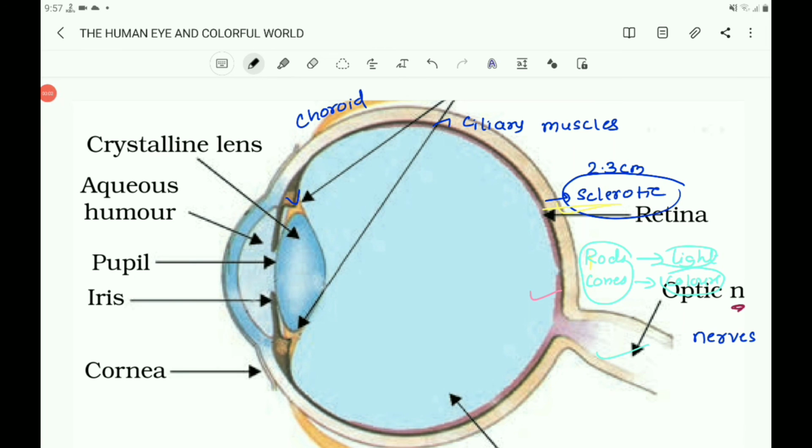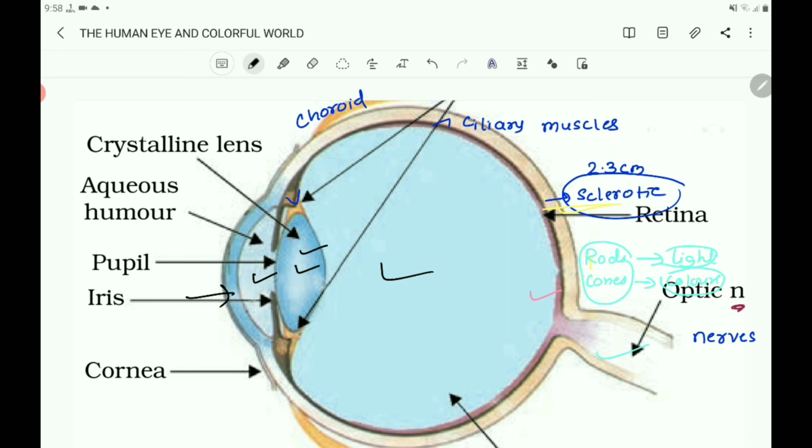Children, now let us discuss how the eye helps us to see the objects around us. That is about the function of the eye, the focusing action of the eye. You know that the transparent structures like the cornea, aqueous humor, eye lens and vitreous humor together constitute a single converging lens.